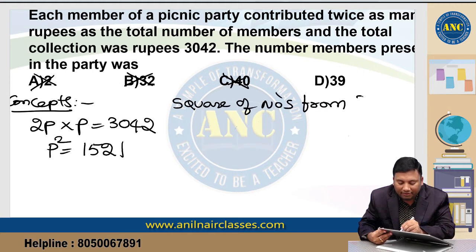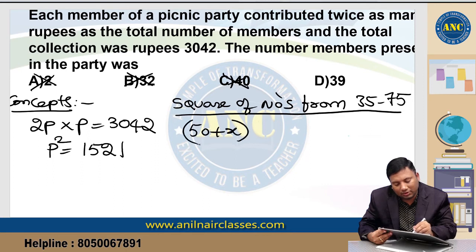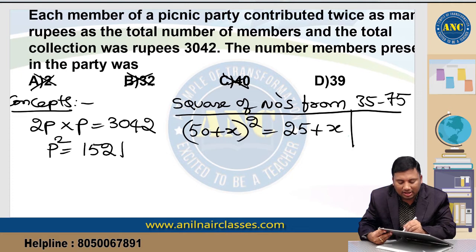Square of the numbers from 35 to 75. Listen carefully. (50 plus x) whole square is equivalent to (25 plus x) slash x square. X square should be in a 2-digit format.